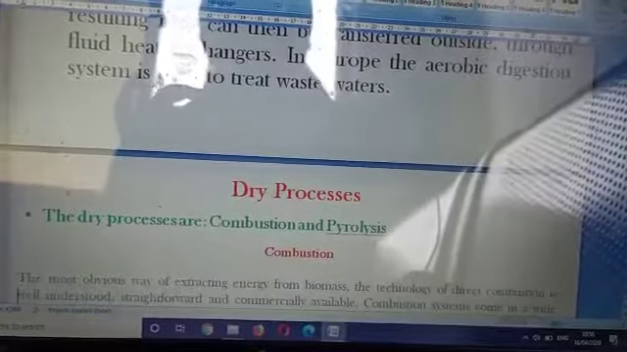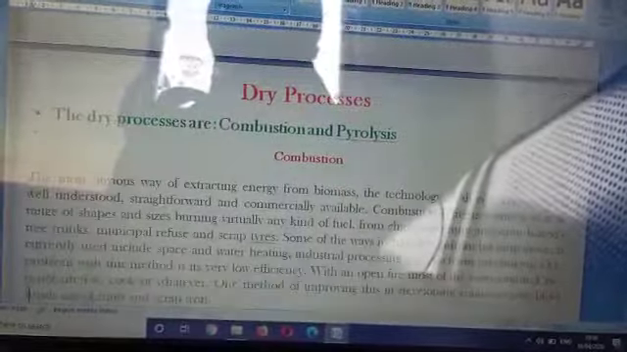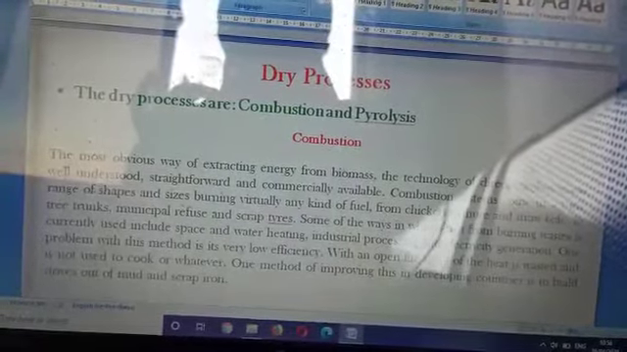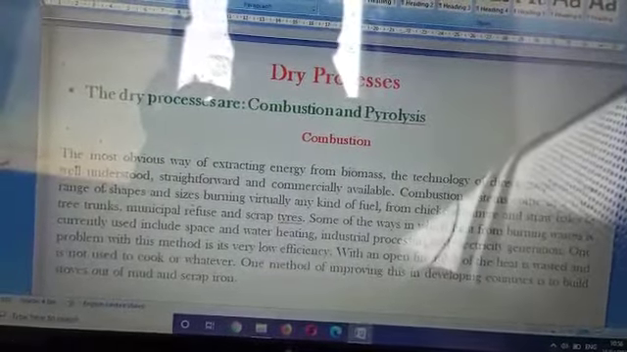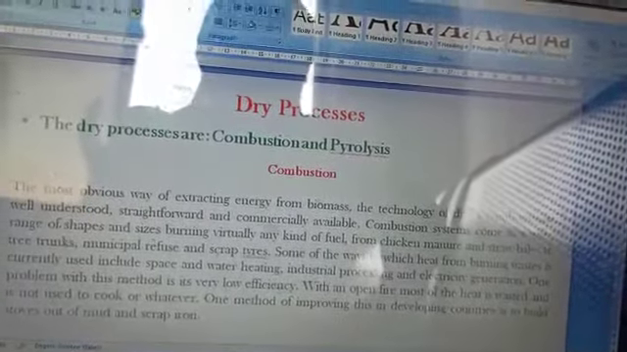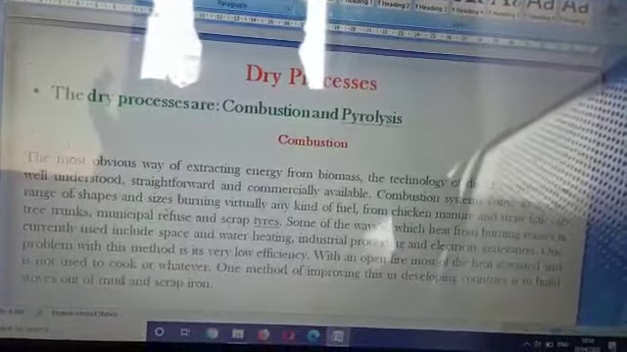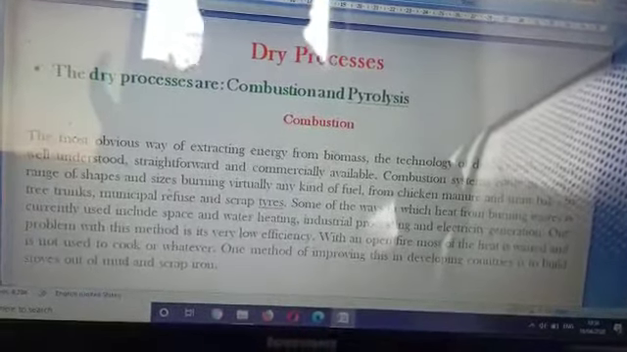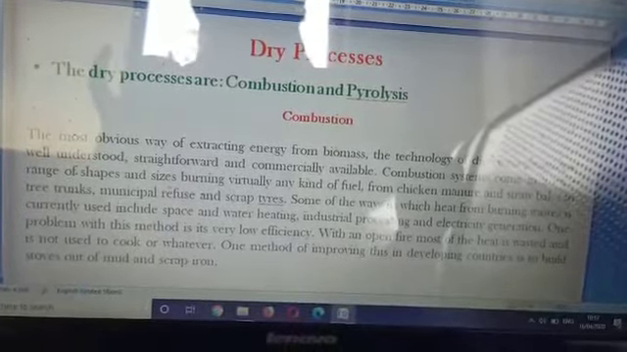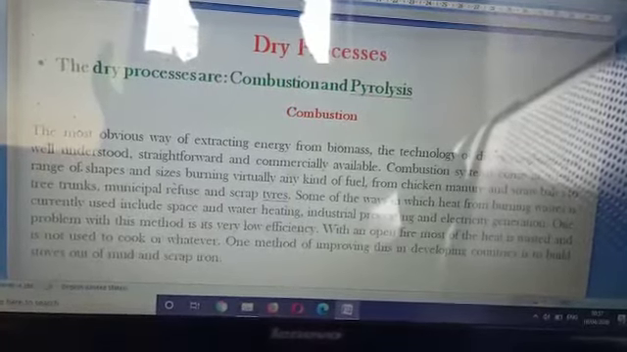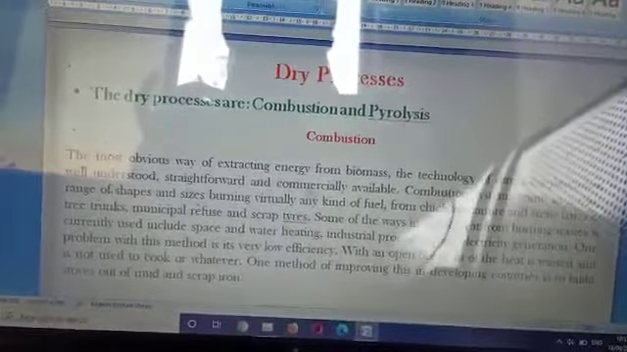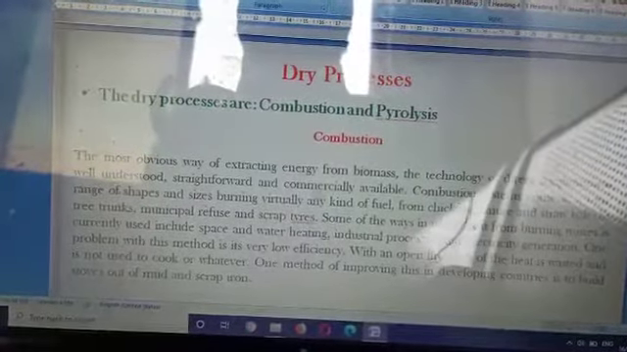It is about the wet process, dry process and combustion pyrolysis. Earlier we discussed the basics of pyrolysis. Here let's go deeper into pyrolysis. The most obvious way of extracting energy from biomass is direct combustion, which is well understood and a straightforward technique. Kitchen manure, straw, tree trunks, municipal waste and scrap tires can be heated to produce an efficient fuel. This has been used as an efficient, improving technique for centuries.